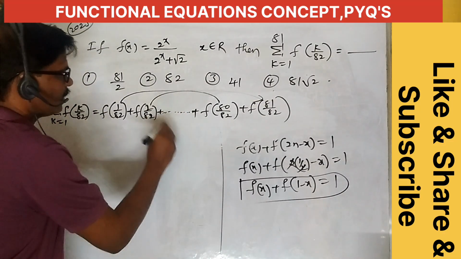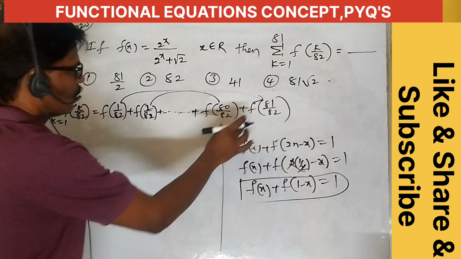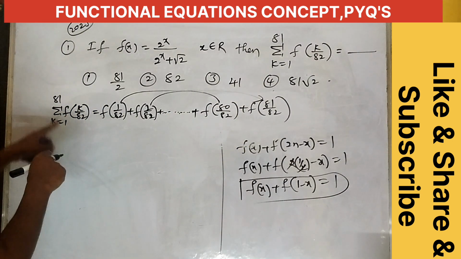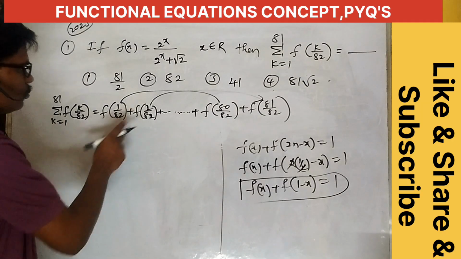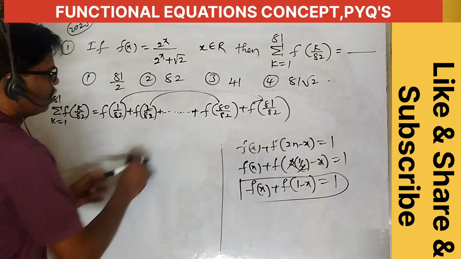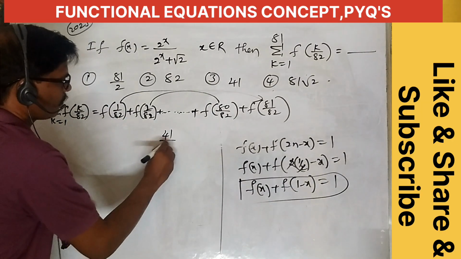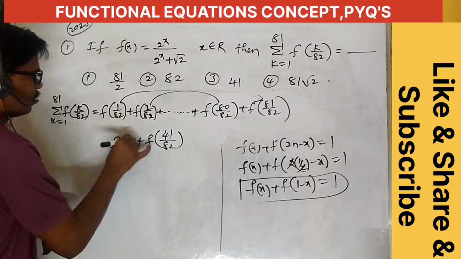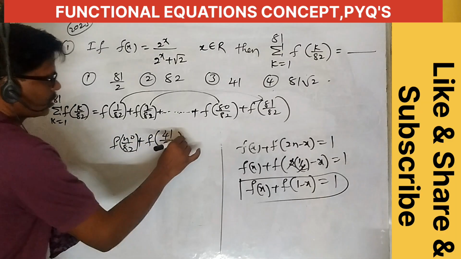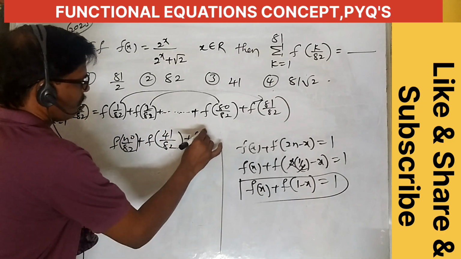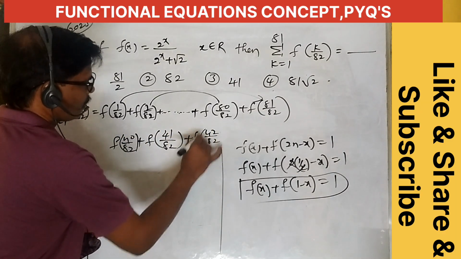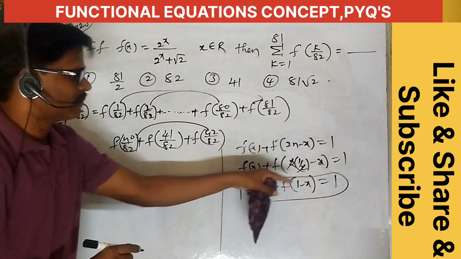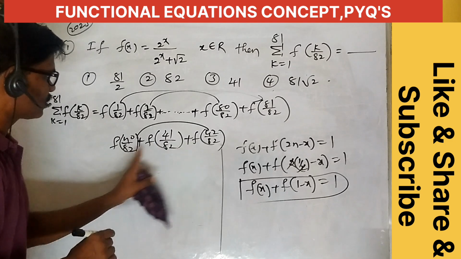Next, what are the middle terms? How many terms are there here in total? k from 1 to 81 means 81 terms, and the middle value is 41 by 82. So f of the middle value, plus f of 40 by 82 on one side and f of 42 by 82 on the other. These both are mapping by the formula f of x plus f of 1 minus x, so this is also 1 only.